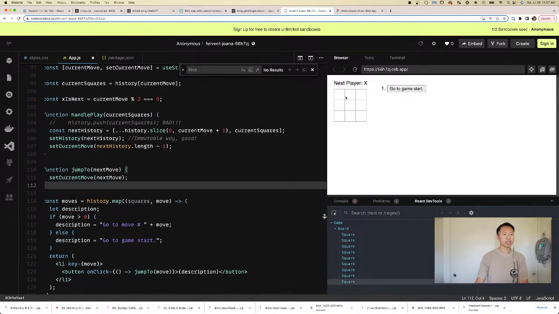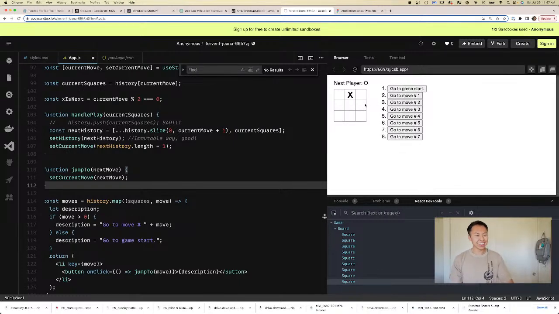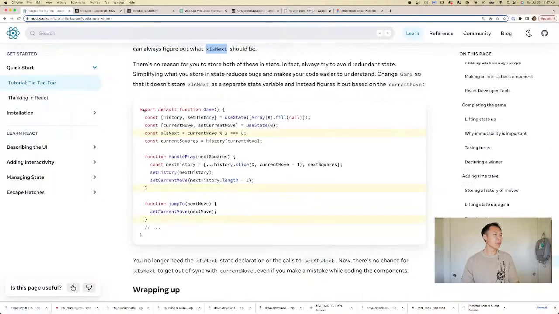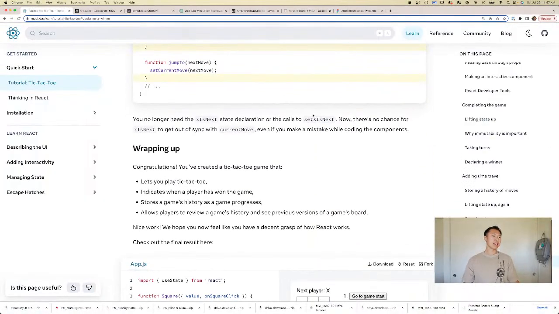And does our game work? Haha, look at that. Still works great. Wow, this is really cool. This is awesome. All right, guys, this is excellent. So we've gotten through a lot of this tutorial, like 99% of it. We're almost there. Hang in there. This is a long stream. We're almost there. Okay, so you no longer need the xIsNext state declaration or calls to setXIsNext. Now there's no chance for xIsNext to get out of sync with your currentMove, even if you make a mistake while coding components.